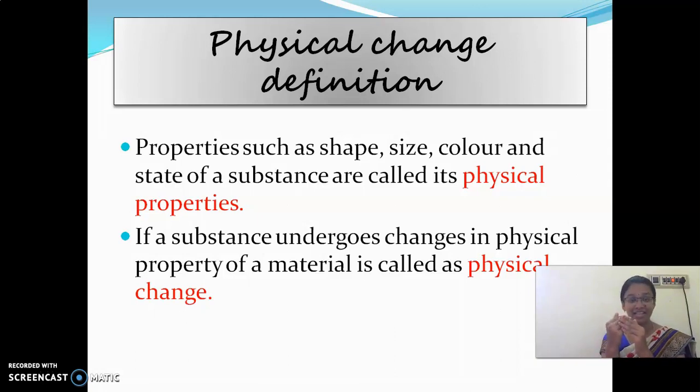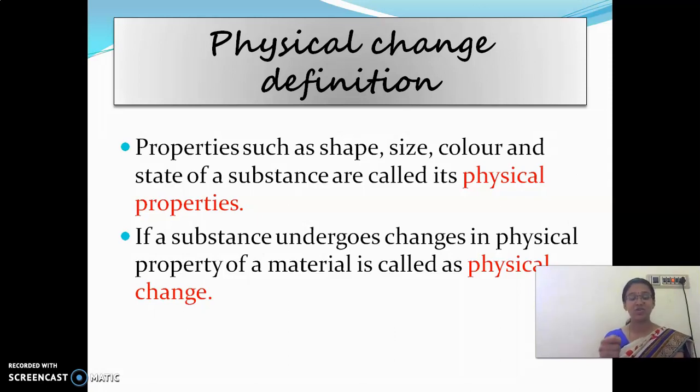So look at here again, children. Properties such as size, shape, color and state of a substance are called physical properties. So, if a substance has a change in the physical property of the material, then it is called physical change.